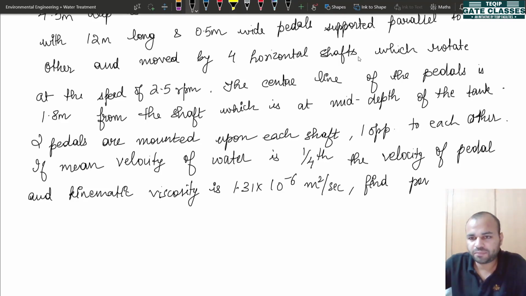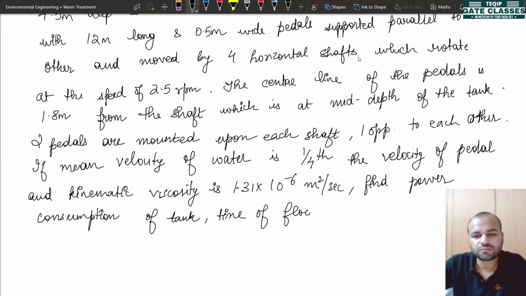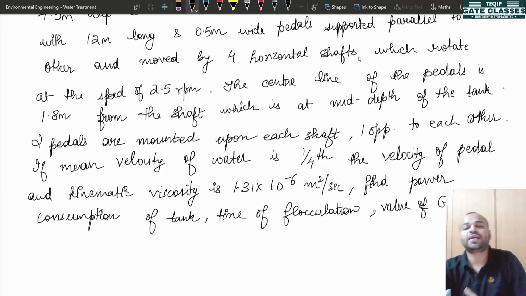Find the power consumption of tank, time of flocculation, and the value of G. Okay, so we have to find out all these terms.